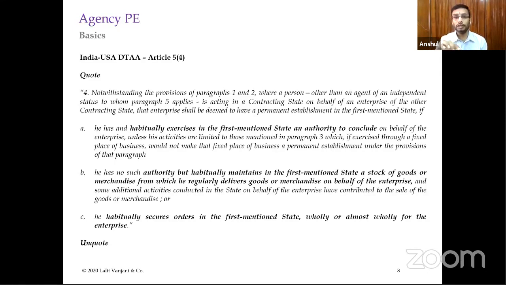So we must be careful about whichever treaty we are reading, and generally what I have seen, India's treaties have all these three clauses. So securing orders is generally found in all the treaties, barring a few, and you must be very careful about how we should be drafting the contracts, and what precautions we should take for mitigating the agency PE risk.